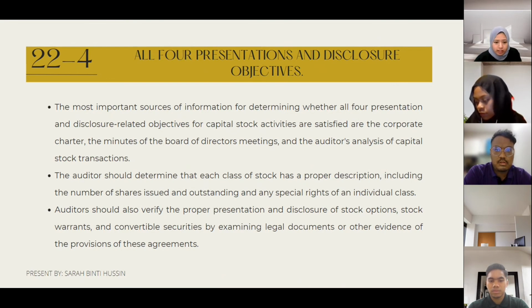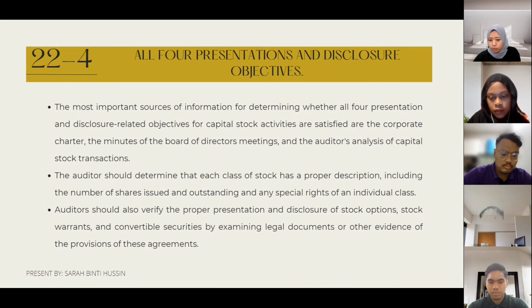The last one is that the auditor should also verify the proper presentation and disclosure of stock options, stock warrants, and convertible securities by examining legal documents or other evidence of the provisions of these agreements.